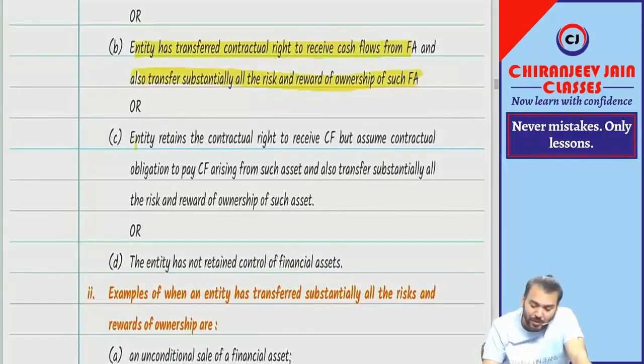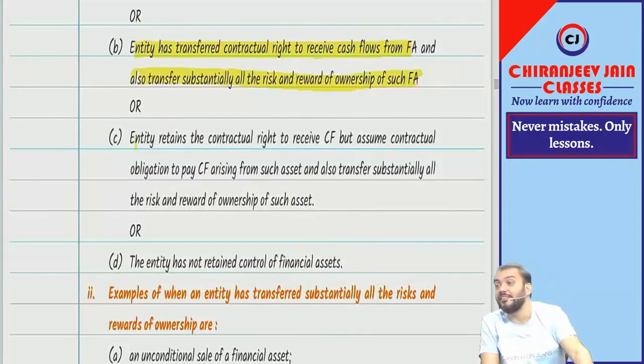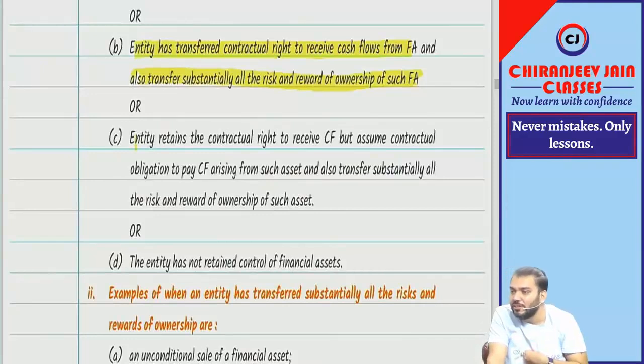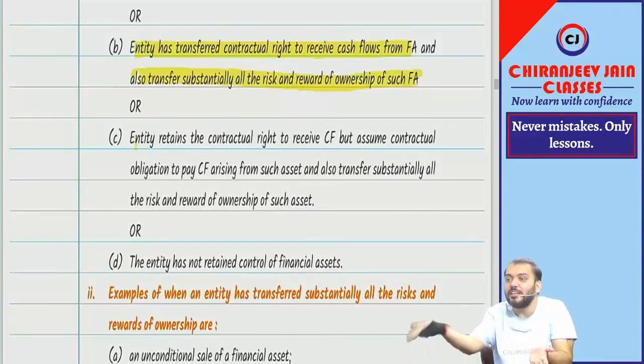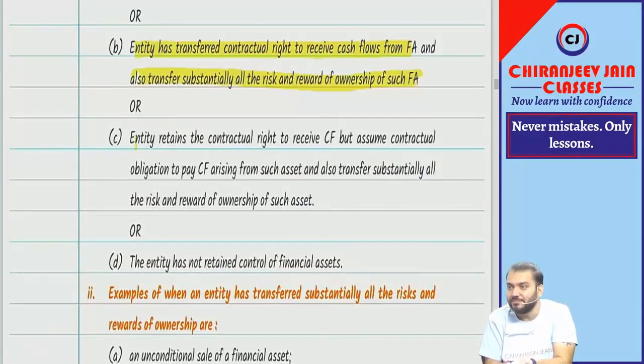Correct? The last point, entity has not retained control of that financial asset. Means there is no control retained. Suppose it might be investment in equity shares also. So can I say investment in equity share, there is no contractual cash flow. But can I say if I transfer the control of that investment to other party, automatically it will be de-recognized.